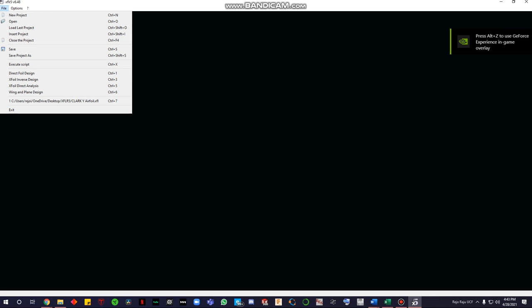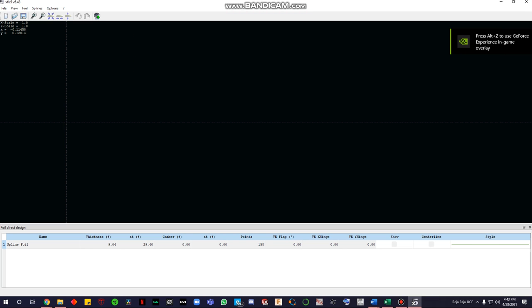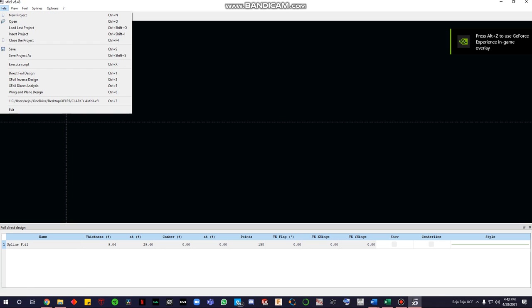Okay, so today I'm going to walk through our XFLR project 3. You start off by going to direct foil design. You have to load in our Clark Y airfoil.